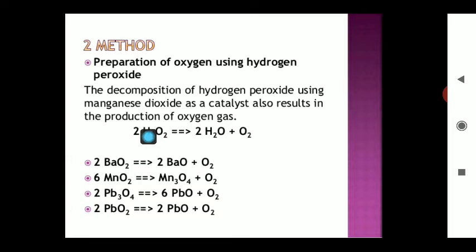Like in this one, you can take barium oxide. Like in this reaction, you can take manganese oxide. Like in this one, you can take lead oxide. So lead oxide, manganese oxide and barium oxide are widely used for the preparation of oxygen. All these reactions are important for the preparation of oxygen in the lab condition.